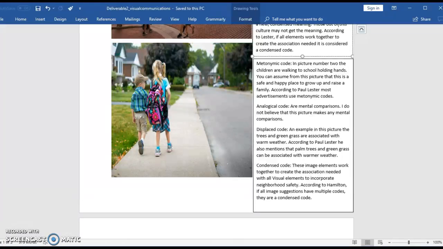Emotional engagement. In both pictures, in picture number 1, the family is smiling, which shows an emotional bond with the neighborhood safety message. And I believe in picture number 2, the message of warmth and a happy place to raise a family shows an emotional bond with the neighborhood safety message.